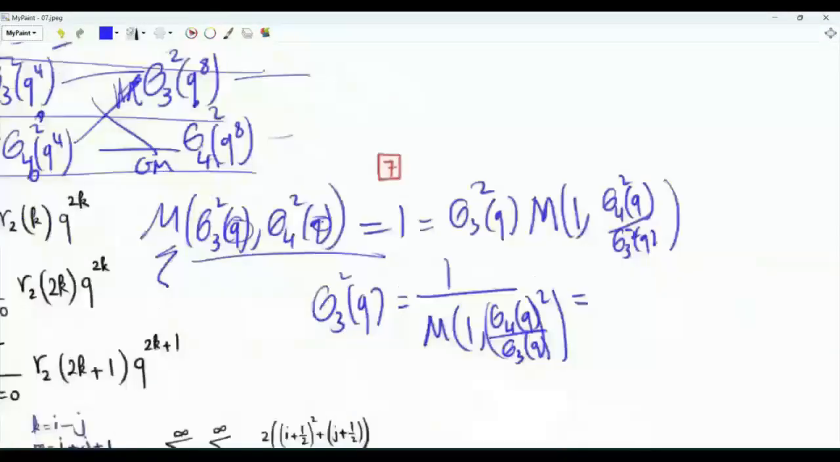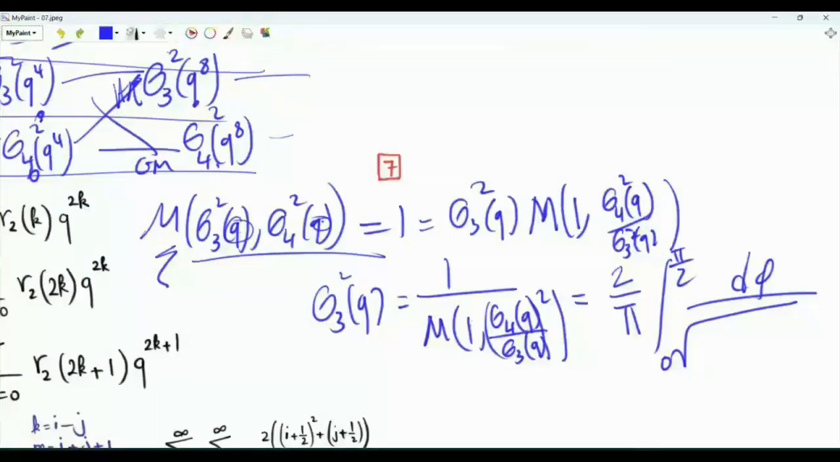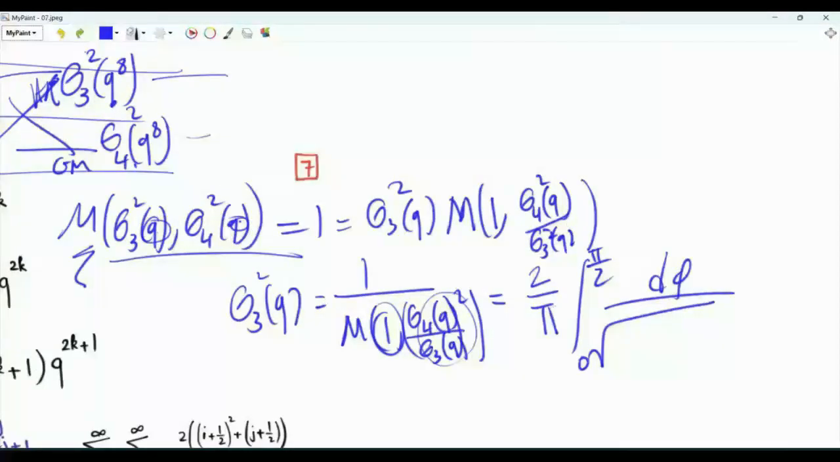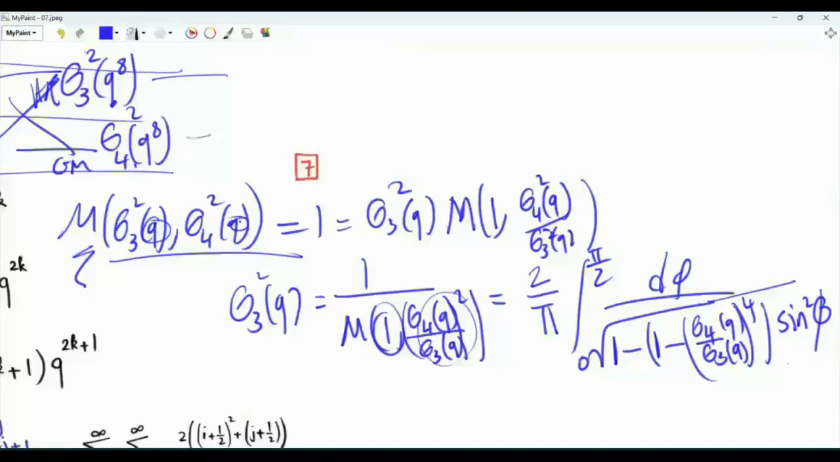This has an integral representation. This is 2 over pi, integral from 0 to pi over 2, d phi divided by square root. Then we have this guy squared times cosine squared phi plus this guy squared times sine squared phi. We can write down cosine squared phi as 1 minus sine squared phi, and we have 1 minus, then we have the ratio theta4 to theta3 raised to the power 4, and then we have sine squared of phi.